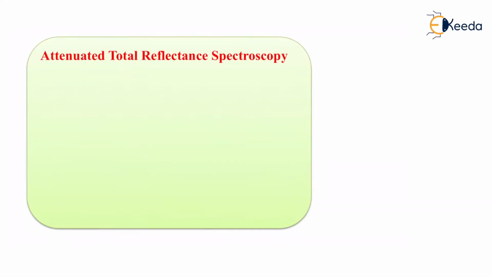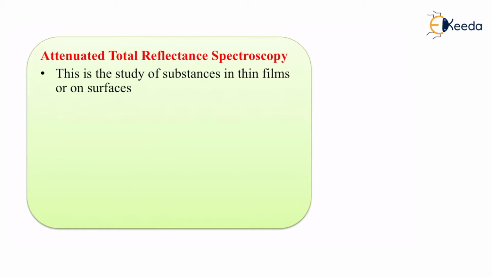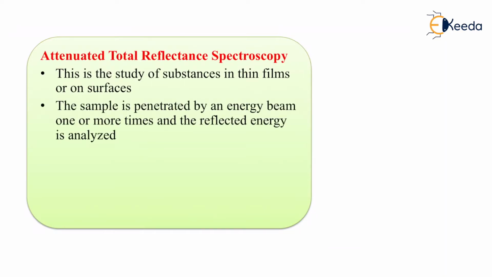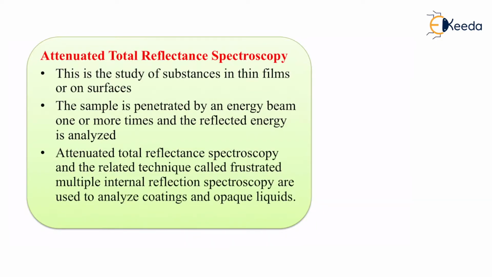Attenuated total reflectance spectroscopy. This is a different kind of spectroscopy in which thin films are used, or it can be done also on various surfaces. The sample is penetrated by an energy beam one or more times, depending upon the result, and then it is analyzed. Attenuated total reflectance spectroscopy has a related technique known as frustrated multiple internal reflection spectroscopy. In both of them, we need to analyze the coatings of opaque liquids.